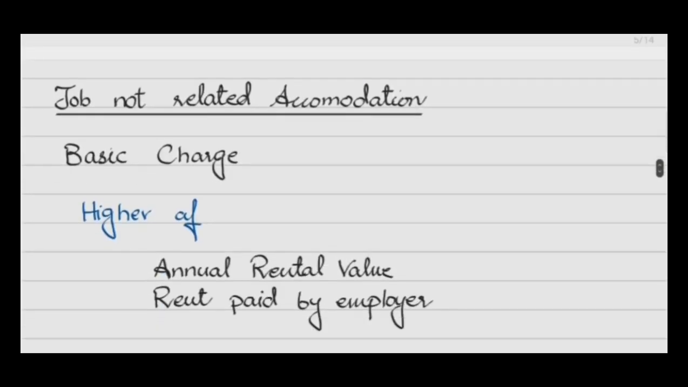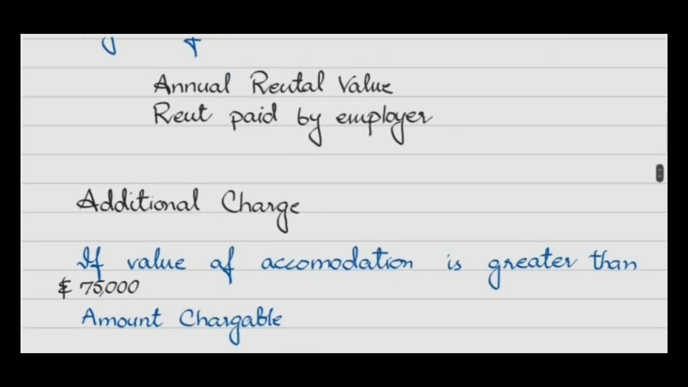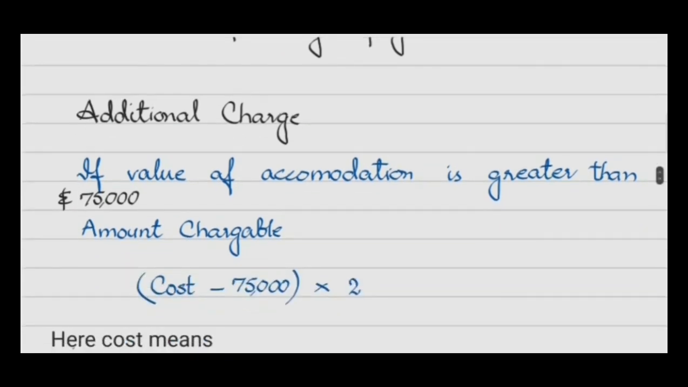Job not related accommodation. In this case, if the accommodation is job not related, the basic charge is said to be the higher of annual rental value or rent paid by the employer. There could be some additional charge if the value of accommodation is greater than £75,000. In that case, annual charge would be cost less 75,000 multiplied by 2%.